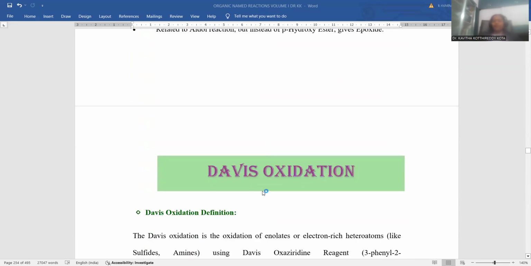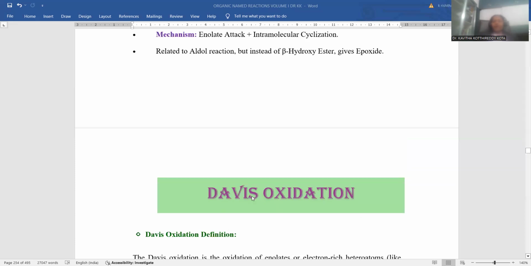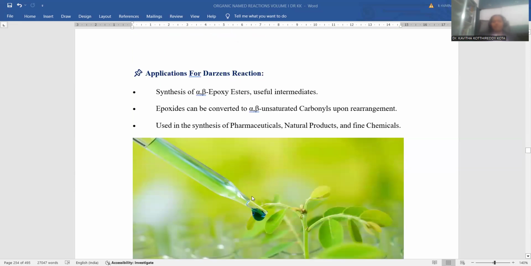Darzens is the scientist who introduced the reaction, hence the reaction is named after the scientist because of his relentless contributions toward the establishment of new chemical synthesis pathways in the organic chemistry laboratory. So in the next session we will discuss a new named reaction called Davis oxidation. Meanwhile, we are going to stop the session because we entirely finished the concept regarding the Darzens condensation process.